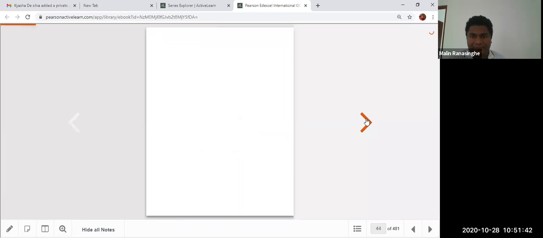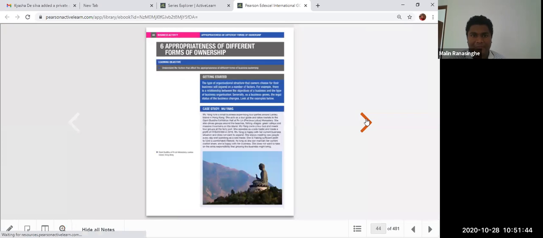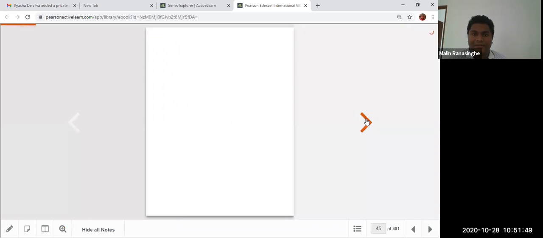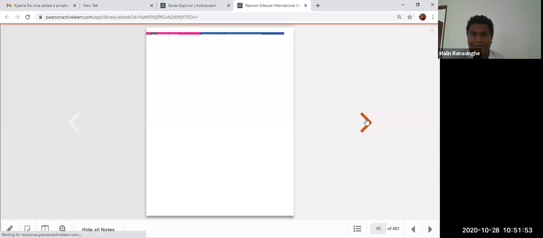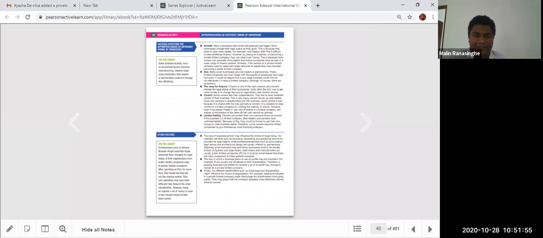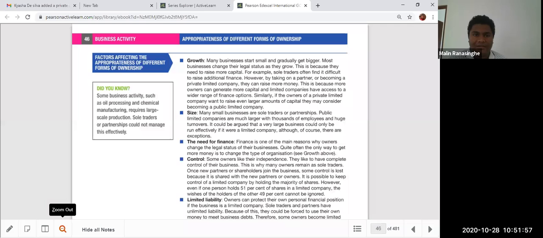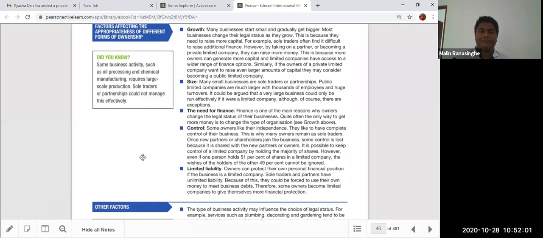last week. We actually started this topic, the appropriateness of different forms of ownership. We talked about whether different organizations need, for example, to keep the control with you. So we talked about these factors: the growth, the size of the organization, the need for finance, control, and limited liability. These are the factors you have to look at before you start a company.